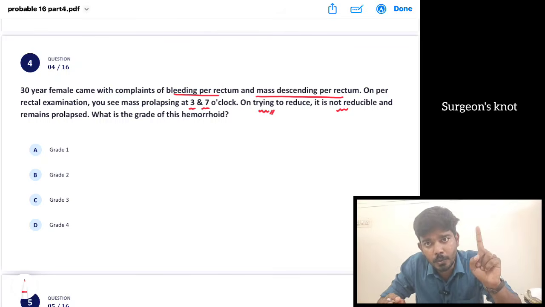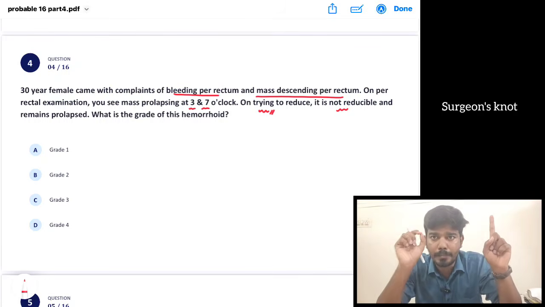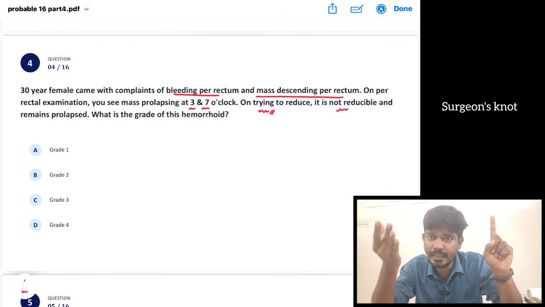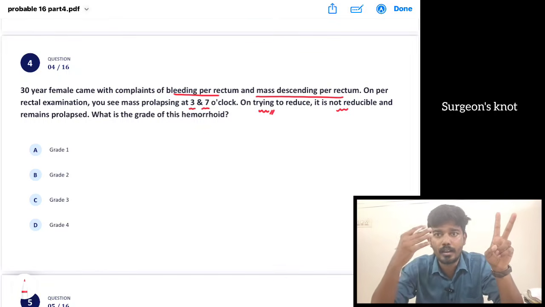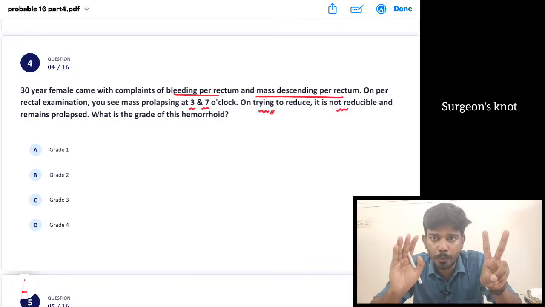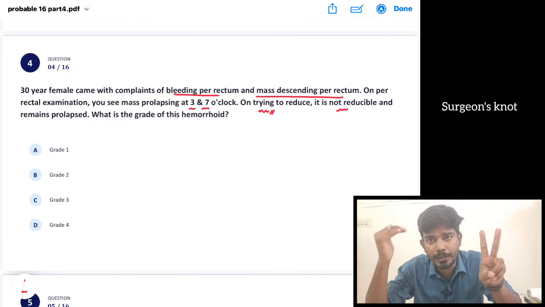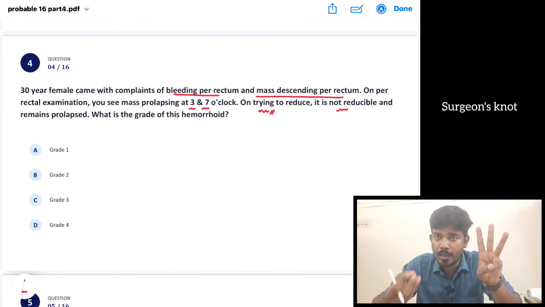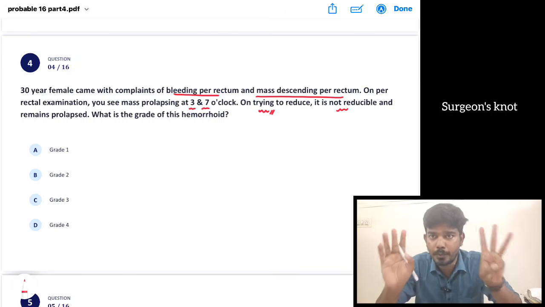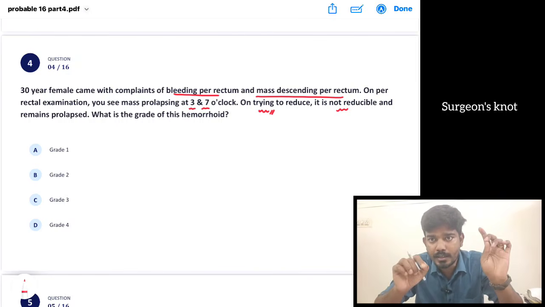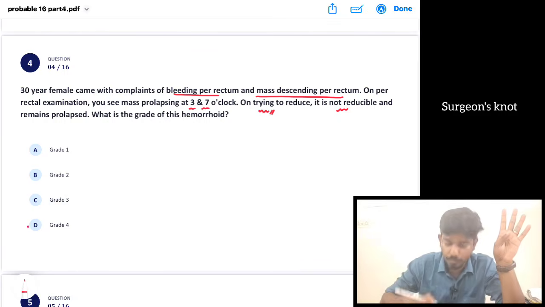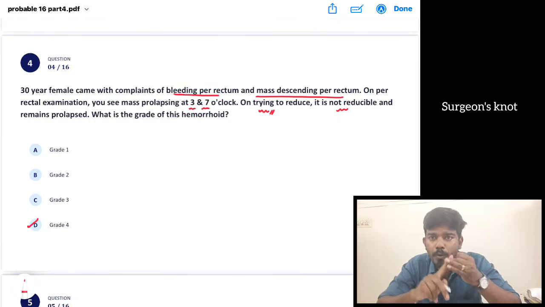In grade 1, there won't be any mass, there will be bleeding alone, so it can be due to an internal hemorrhoid. In grade 2, there will be prolapse, but after passing stools it goes back inside by itself. We don't need to reduce it, it will automatically reduce. In grade 3, it will be prolapsing but we have to reduce it manually, and then it goes inside. In grade 4, it will be prolapsing and no matter how much we reduce, it won't go inside. So the answer here is grade 4. Grade 4 we have to do surgery. Grade 1 and 2 we can manage conservatively.